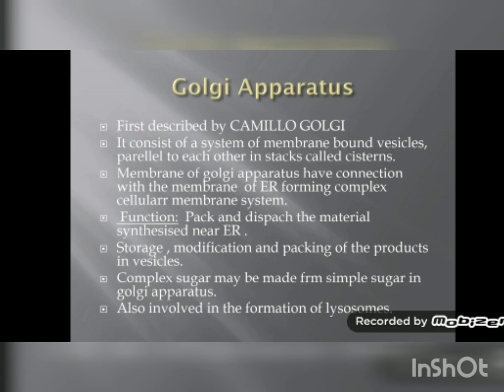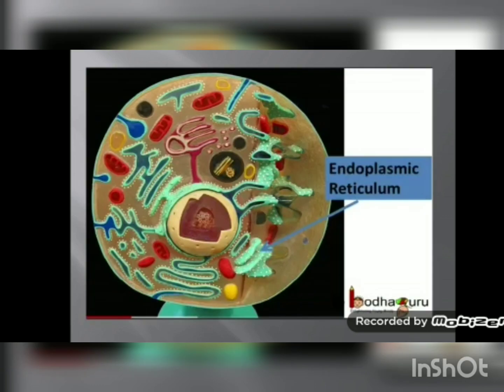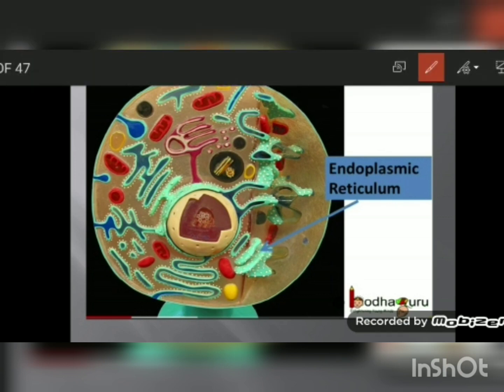In this figure, the green color is endoplasmic reticulum and the red color is Golgi apparatus, and both are connected with each other. It is connected for the transportation of substances. This we will study in the functions of Golgi apparatus.